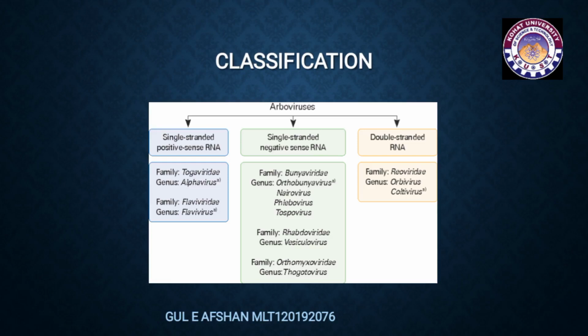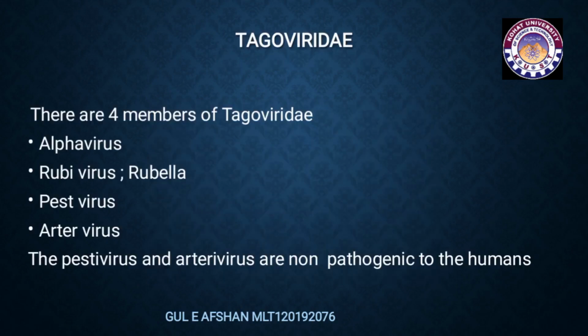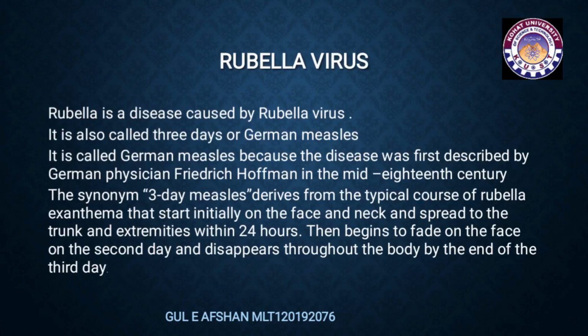Now I will choose one of the families from the classification, Togaviridae. There are four members of Togaviridae: alphavirus, rubivirus, pestivirus, arterivirus. The pestivirus and arteriviruses are non-pathogenic to humans. Now my further presentation is on rubella virus.